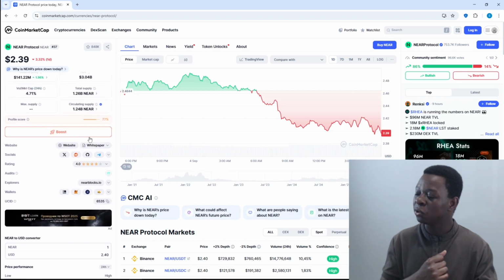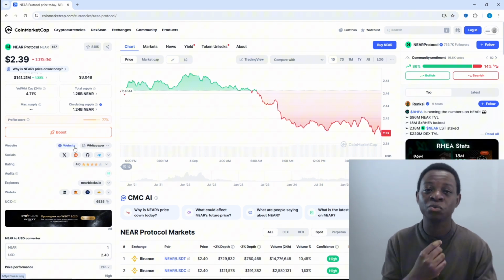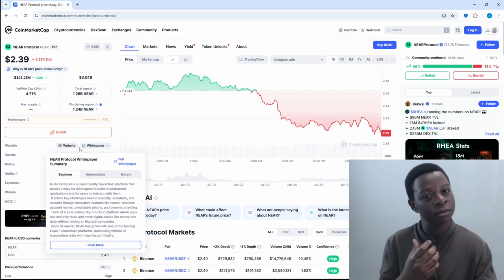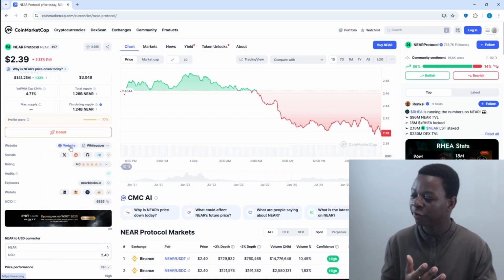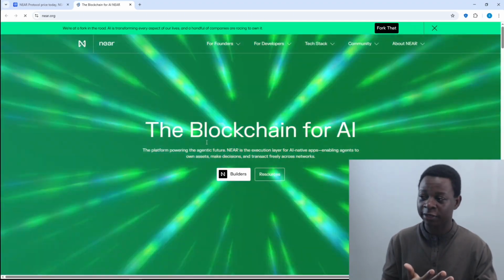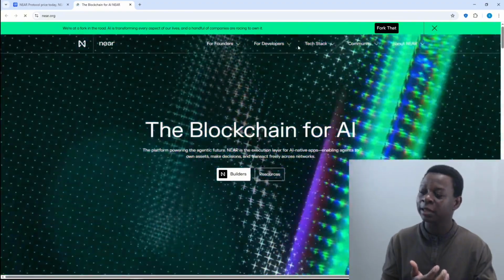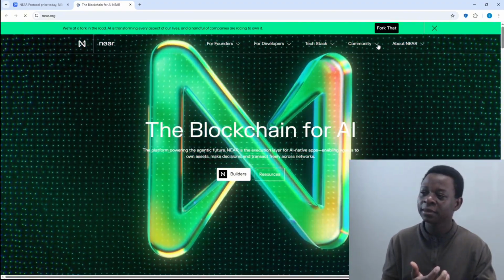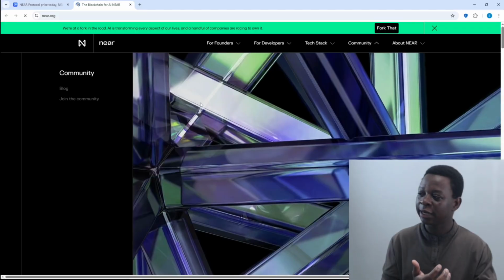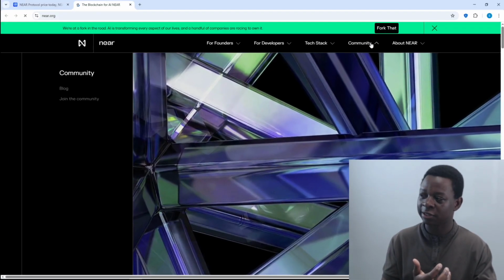You need to also take note of the website. You are interested in this coin, but you need to know, is it reputable? And one of the few things which can say a company is reputable is having a website. Okay, if I click on this, I can open its website. Yes, they have a website. You can see. You can actually come and see for developers, for founders, and look at its community. It has a community. It has a blog, okay? And also other things here.